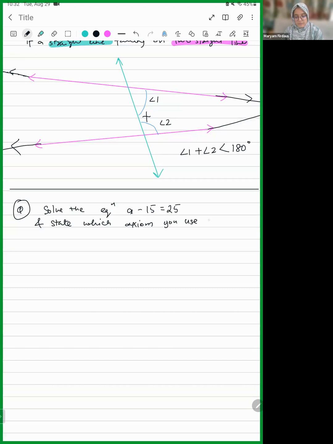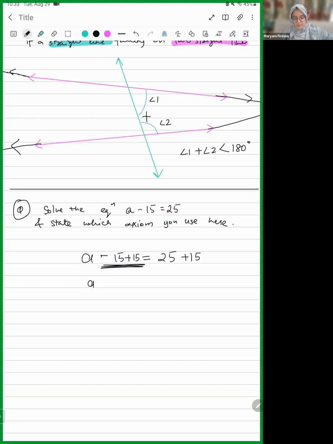A minus 15. It is A for apple. How do we solve this usually? We will take the 15 to the other side. When we take 15 to the other side, what we are actually doing is we are adding 15 to both the sides. So what happens is this becomes 0.